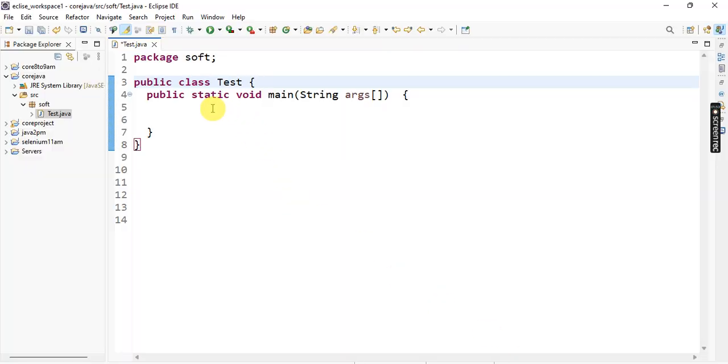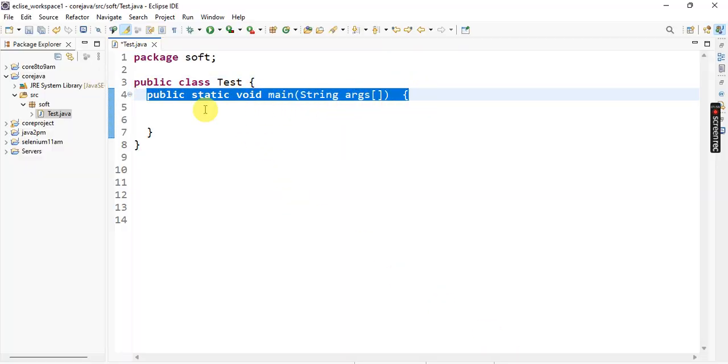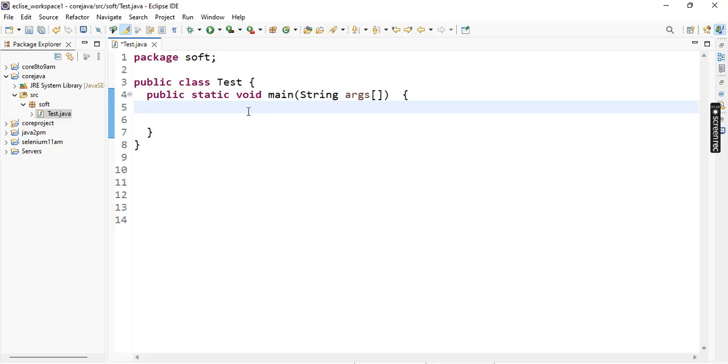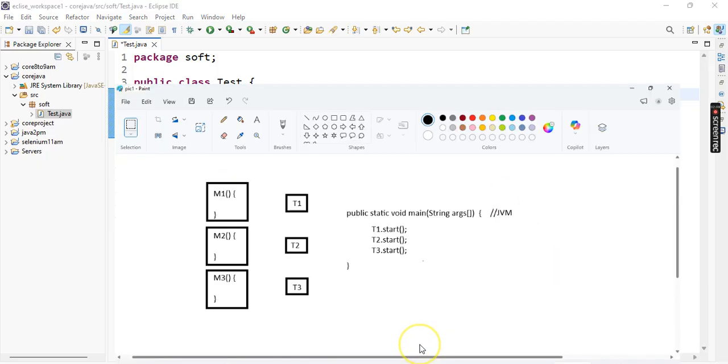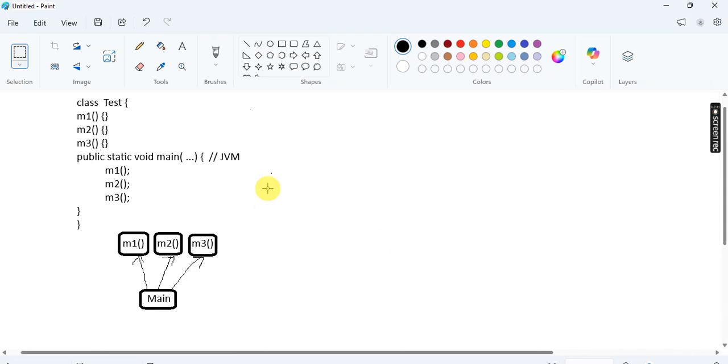Suppose in the main method, this is one main method. Whatever statements are there in the main method are executed one line after another. Who calls this method? It is done by the main thread. Diagrammatically, suppose you implement this as a single thread process. What is the work here? See, class Test. The Test class contains methods m1, m2 and m3. There are three methods, and I call them in the main method: m1, m2 and m3.